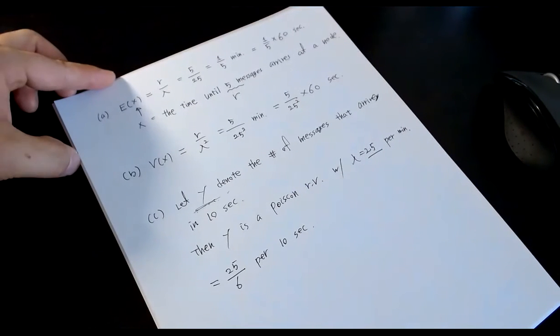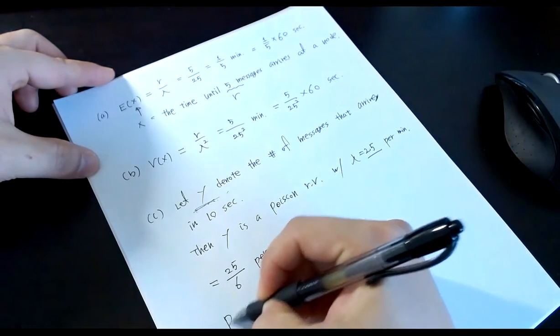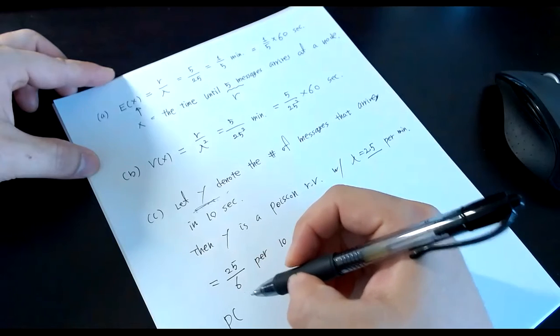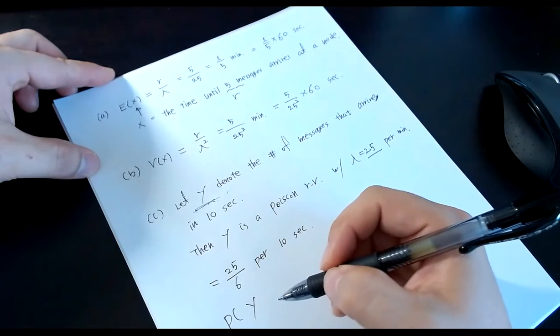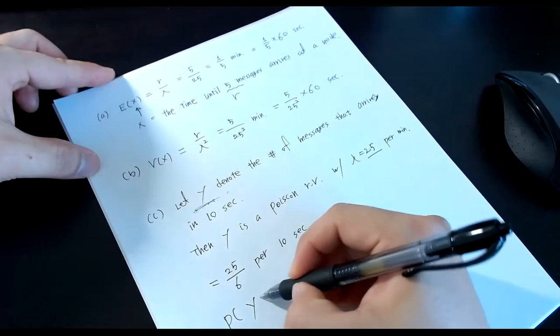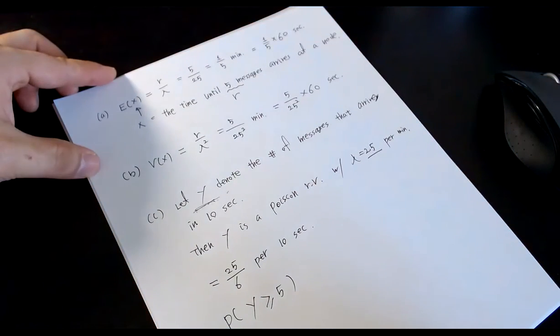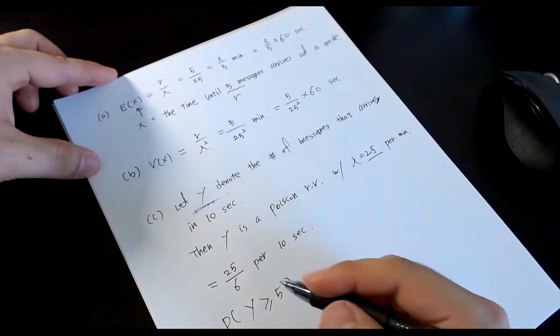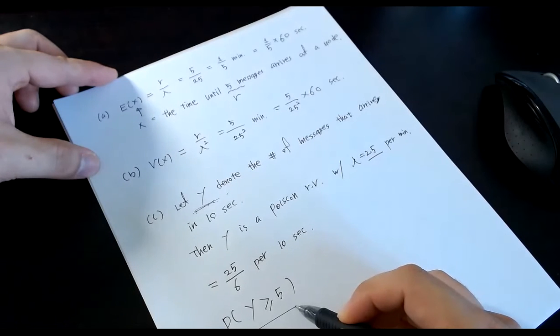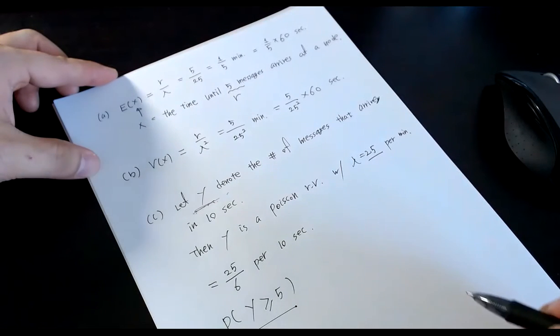Now question C is: what is the probability that a packet is formed in less than 10 seconds? That means the probability that the random variable Y, the number of messages that arrive in 10 seconds, is greater than or equal to 5. If the number of messages reaches 5 in 10 seconds, that's the probability that the packet is formed in less than 10 seconds.